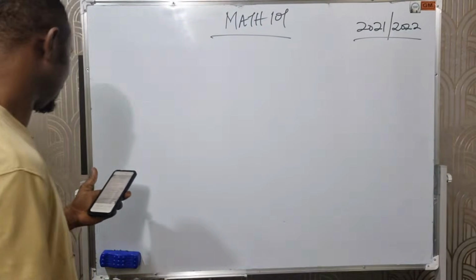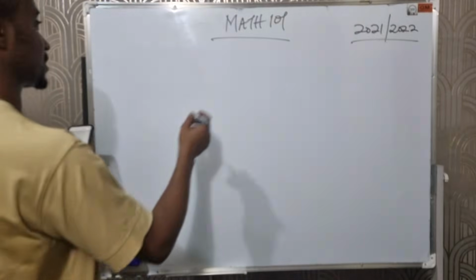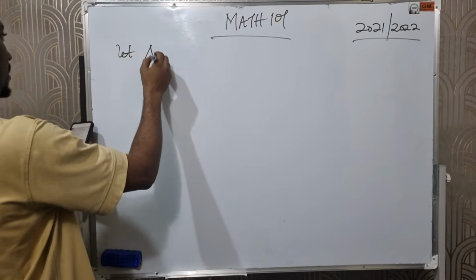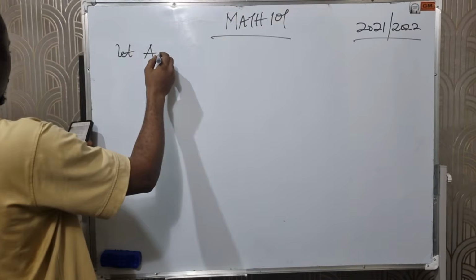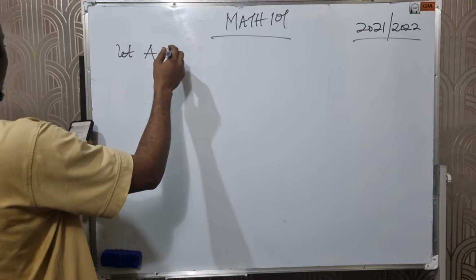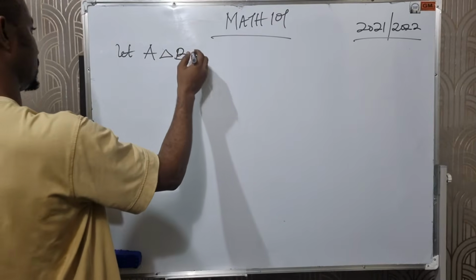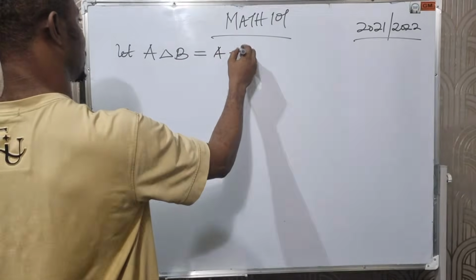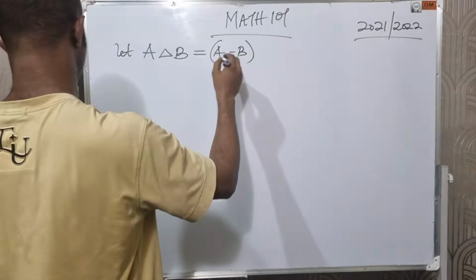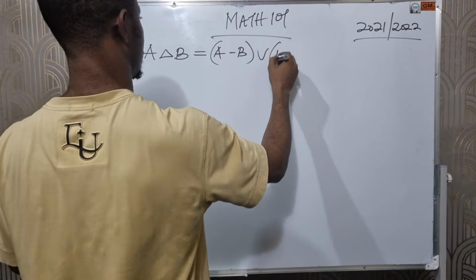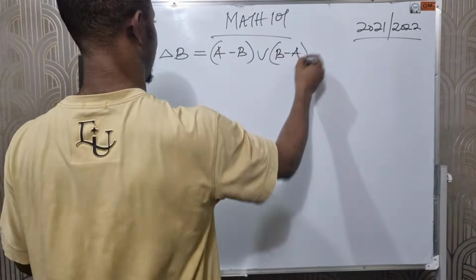Okay, here the first question says, let A difference B be equal to A minus B union B minus A.